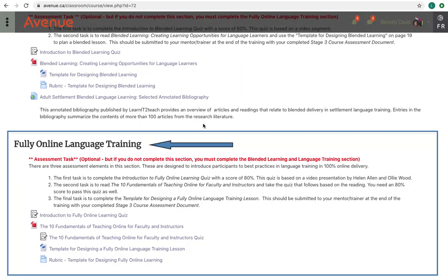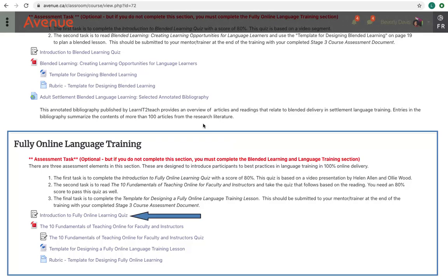The next section of the course, Fully Online Language Training, is optional. If instructors choose to pass over this section, they must complete the last section, the Blended Learning and Language Training section. This section uses a video to explain how to get started in fully online language training. This video is embedded in a Moodle quiz.